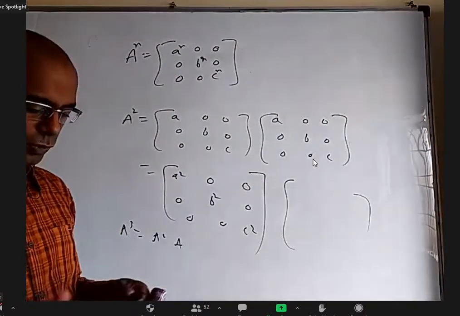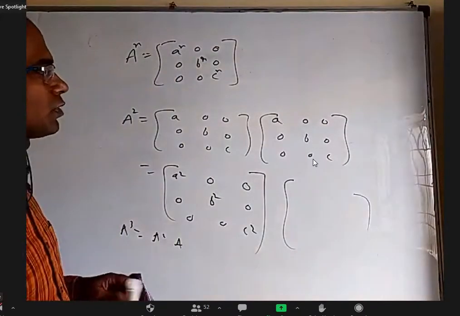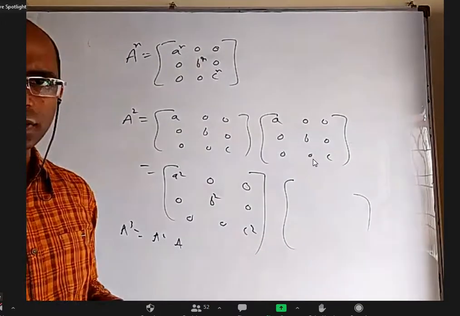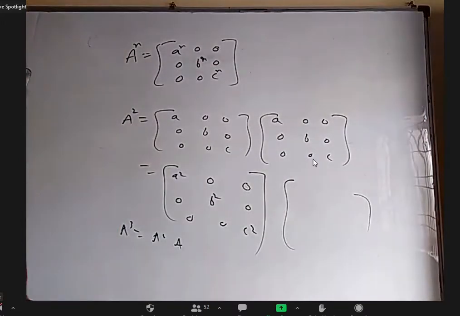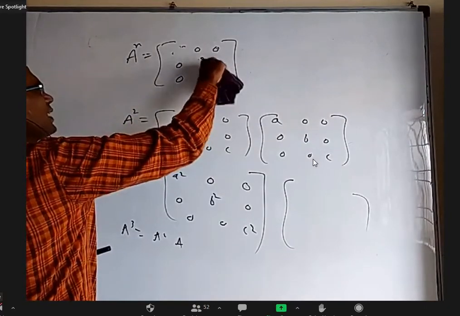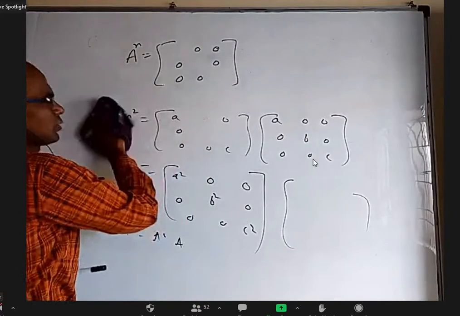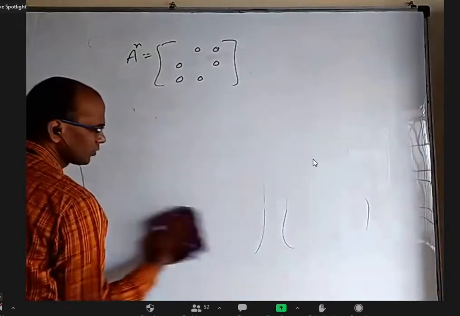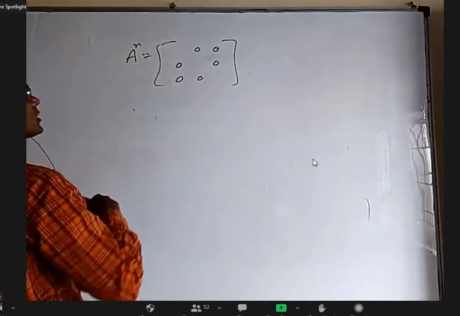For that only mathematical induction is there, which we will discuss in section 3 a little bit, and our next chapter is mathematical induction, where we will discuss thoroughly. But anyway, coming to the present question, you simply find A square and A power 4. Don't worry about all this. While finding only, you will know what is happening. So this A is what?